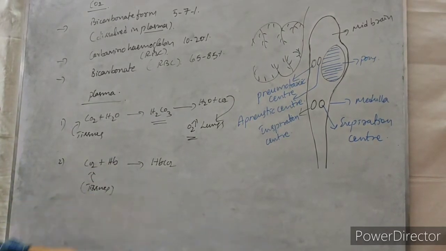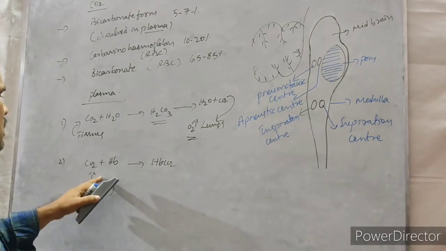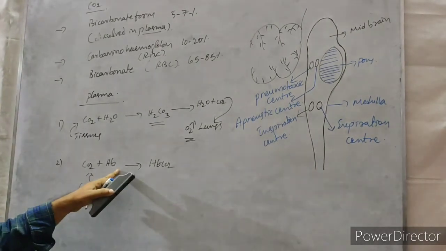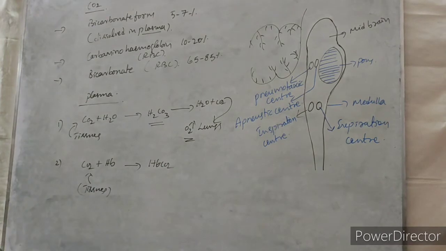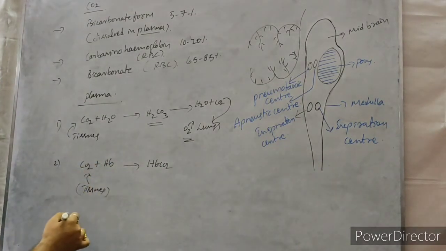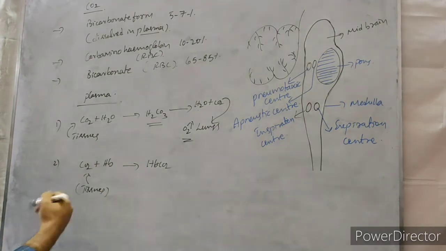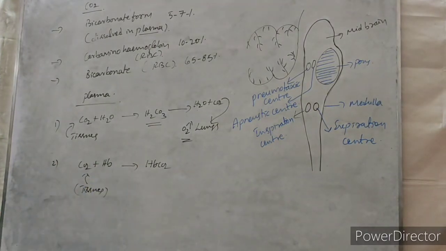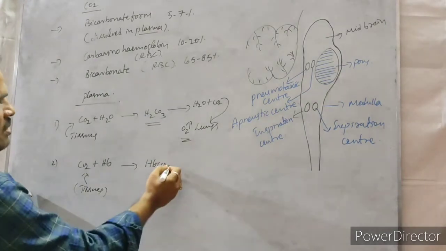From these tissues, carbon dioxide is released, and the released carbon dioxide mixes in the blood. In the blood, RBC are there, having the pigment hemoglobin, which can combine with the carbon dioxide and form carbamino hemoglobin.